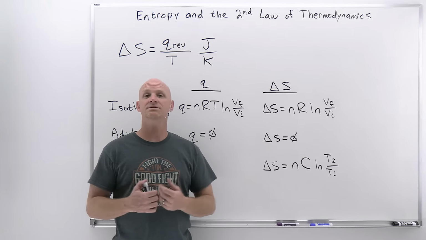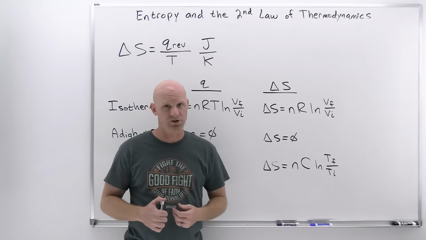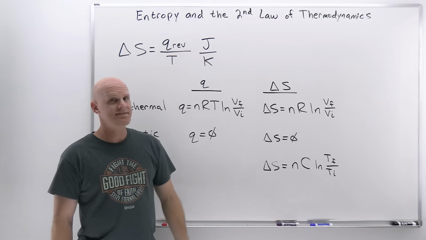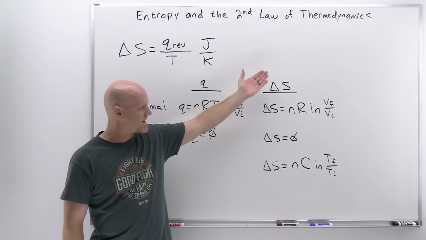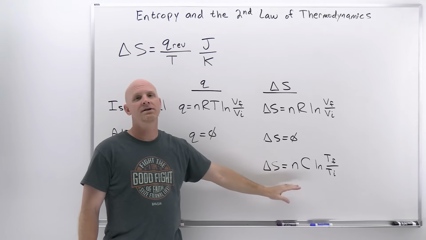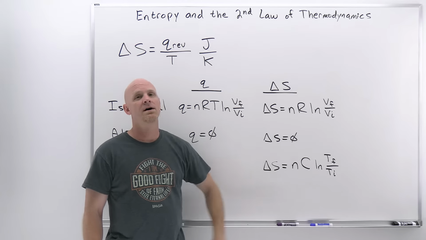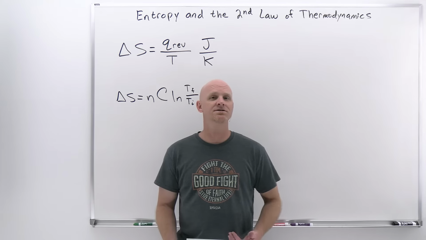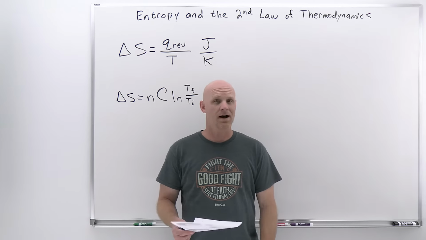And if you're in a chemistry class, it might be the delta S of the reaction you're looking at. That might be the system of interest. So these are expressions for delta S that we might have to use in an isothermal expansion or compression or upon heating. And this technically doesn't even have to be for an ideal gas, as we'll see shortly. So now that we've introduced some equations for calculating delta S, let's apply one of them.